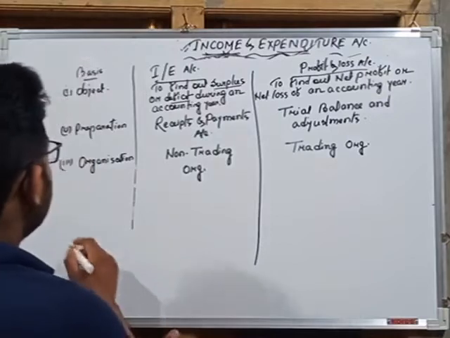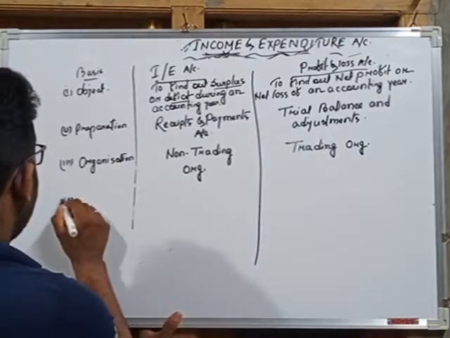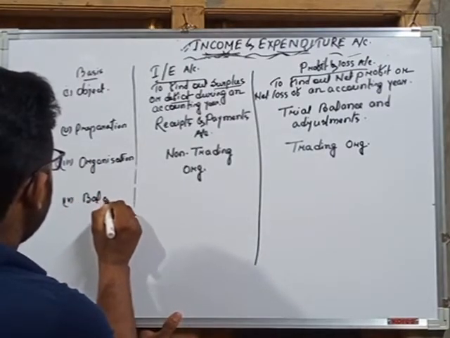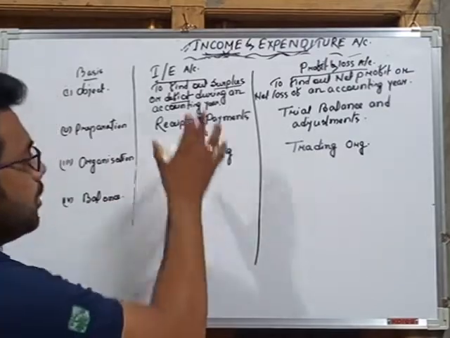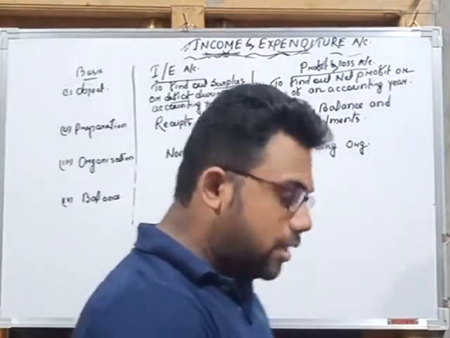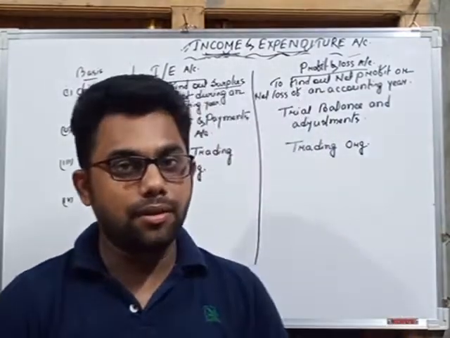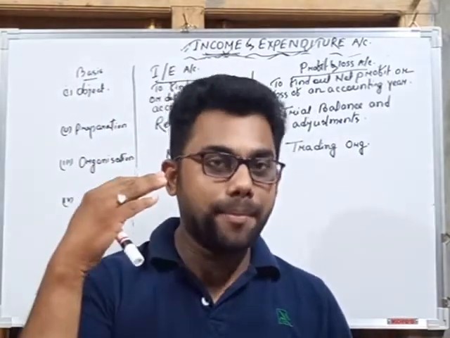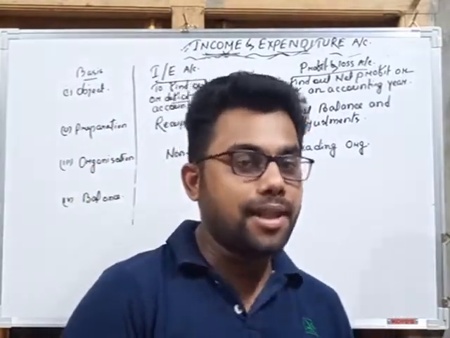Next one is the balance. Now see, what is the balance of both the accounts? Balance means the amount we find after preparing the account.